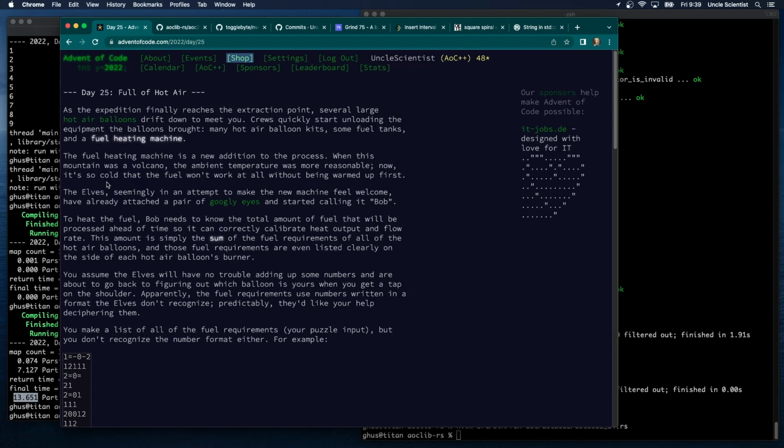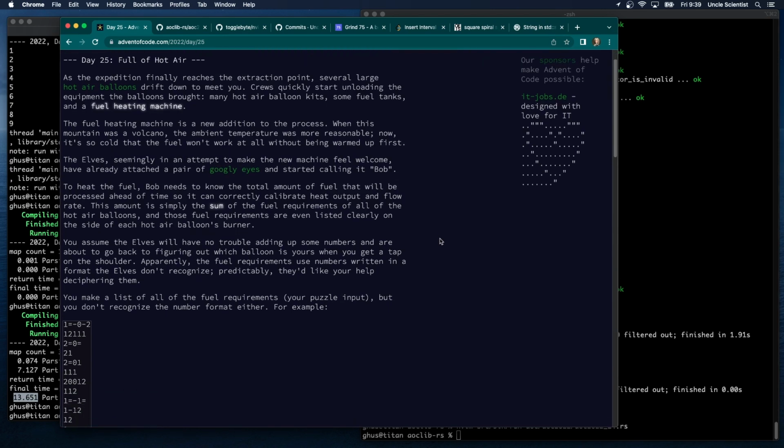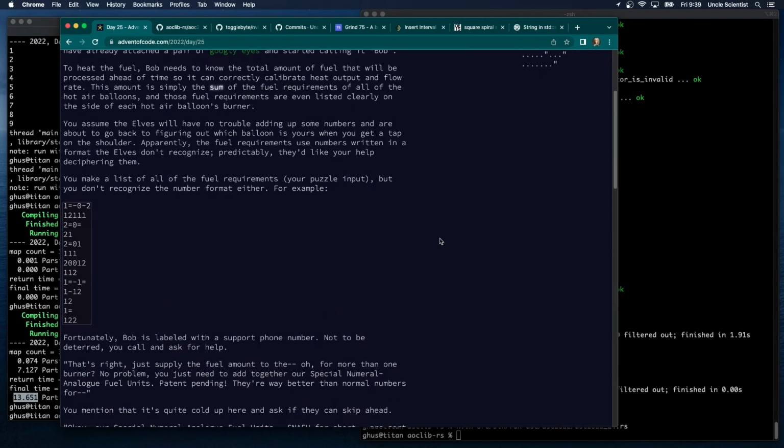When this mountain was a volcano, the ambient temperature was more reasonable. Now it's so cold that the fuel won't work at all without being warmed up first. The elves, seemingly in an attempt to make the new machine feel welcome, have already attached a pair of googly eyes and started calling it Bob. To heat the fuel, Bob needs to know the total amount of fuel that will be processed ahead of time so it can correctly calibrate the heat output and flow rate. This amount is simply the sum of the fuel requirements of all the hot air balloons.